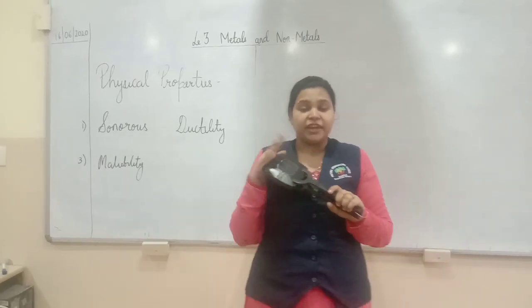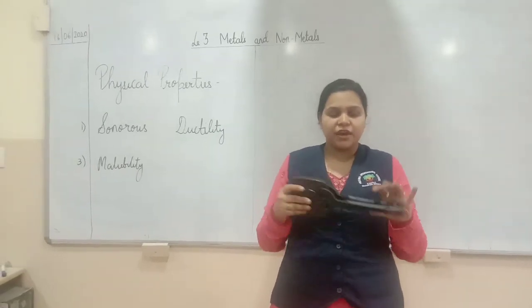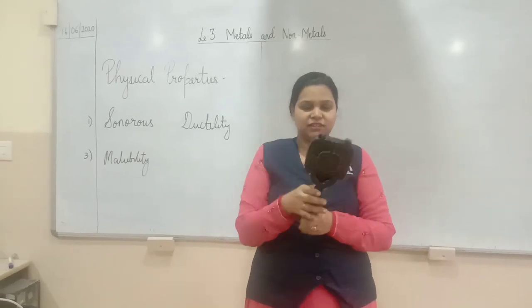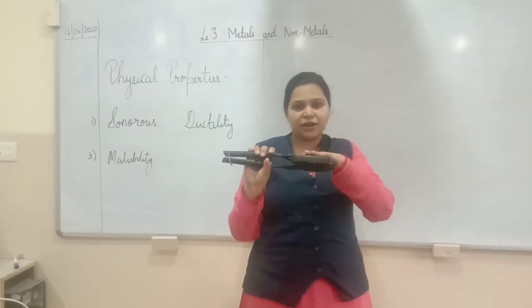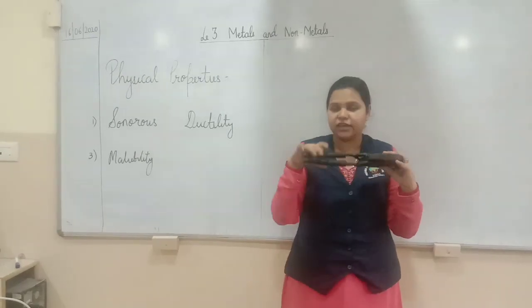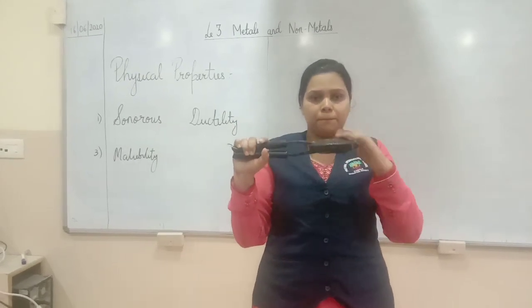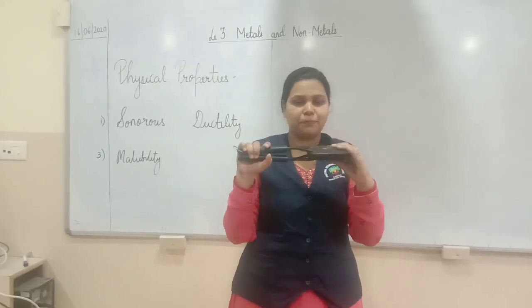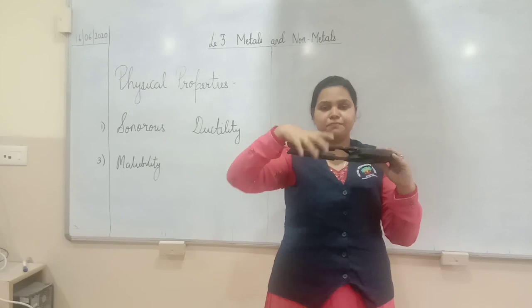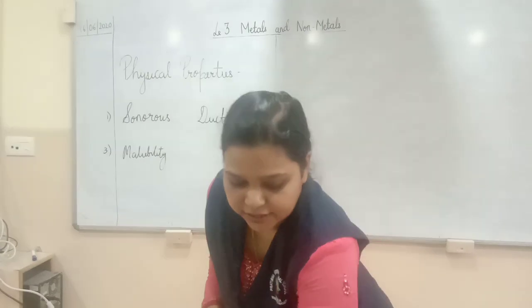When metal is heated, it gets heated quickly and remains hot for a long period of time. Whereas non-metal or plastic does not get heated. That is the reason in our kitchen appliances you will find the part which is to be heated is metal and the part by which we hold it is non-metal. This property is known as heat conduction. So the base part or the metal part is a good conductor of heat, whereas the plastic or holding part is a bad conductor of heat. So this is how we can explain the last property, that is heat.